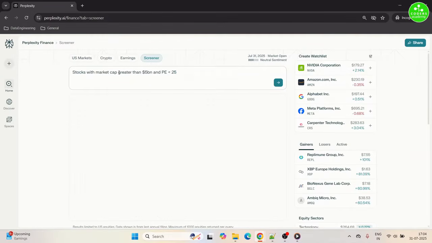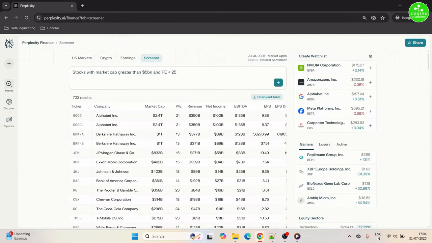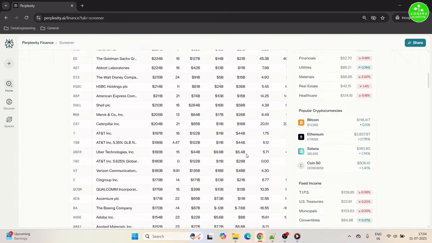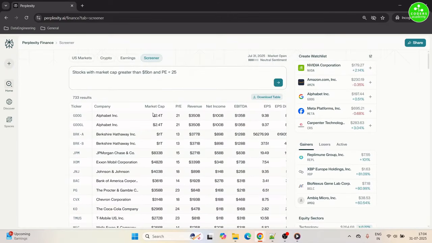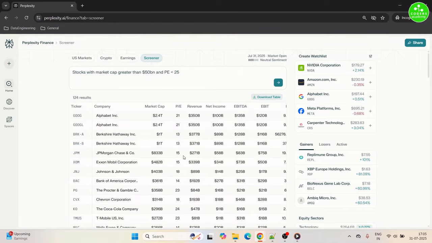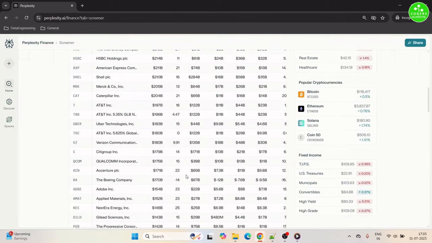Now in the second example, we want a list of stocks where the market cap is greater than $5 billion and the PE is less than 25. So we have got a result of more than 700 stocks, Alphabet, Adobe, HSBC, Berkshire Hathaway. That's a long list. Let's trim it a bit. So we'll search for $50 billion market cap. So we have got 124 results here, Berkshire Hathaway, ExxonMobil, Johnson & Johnson, Bank of America. You can pause the video and go through the list.